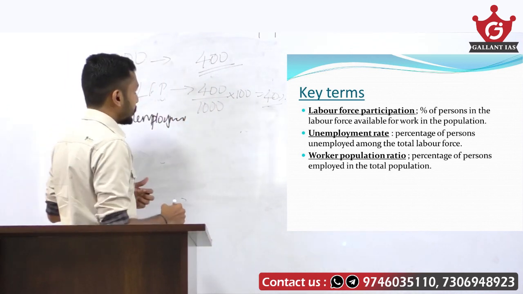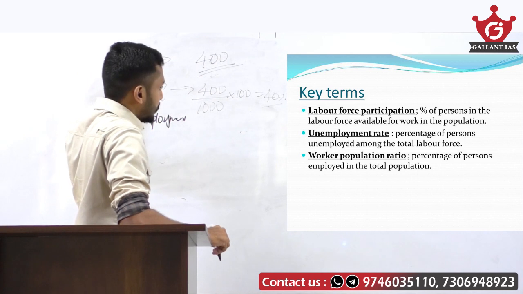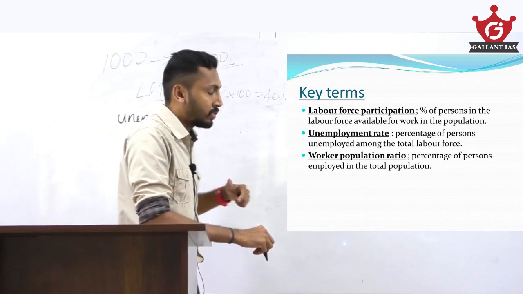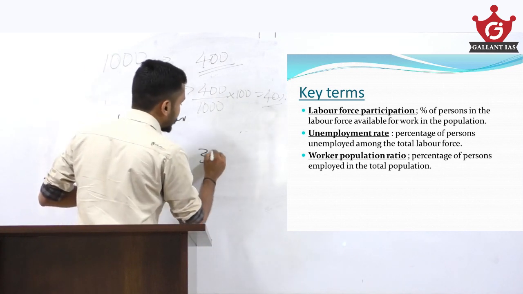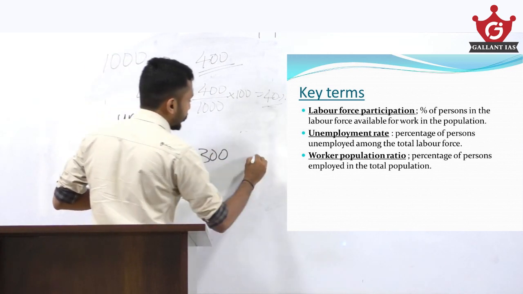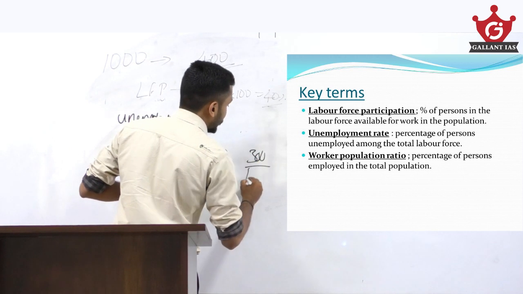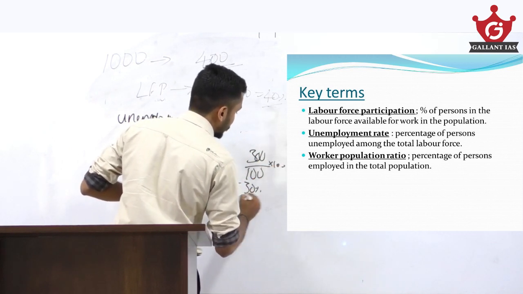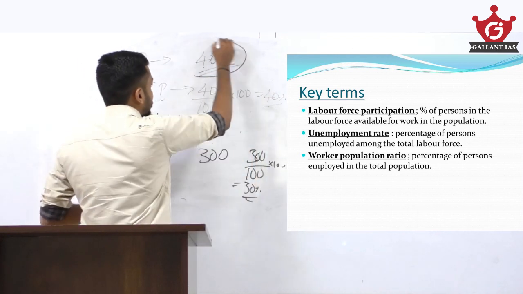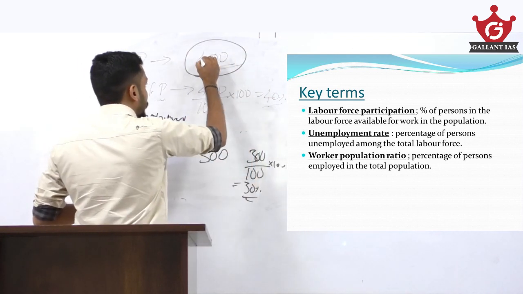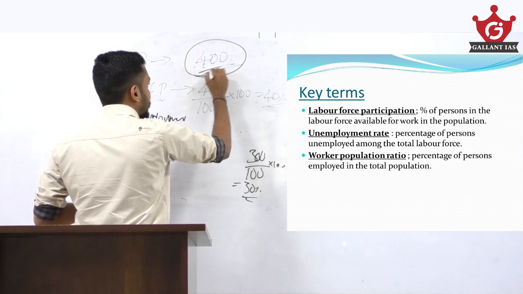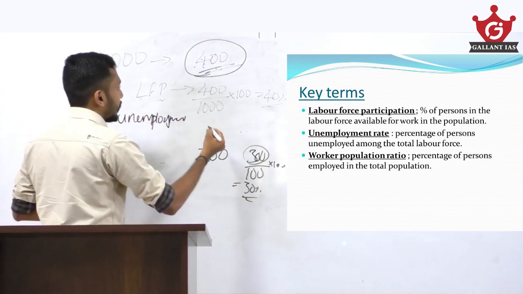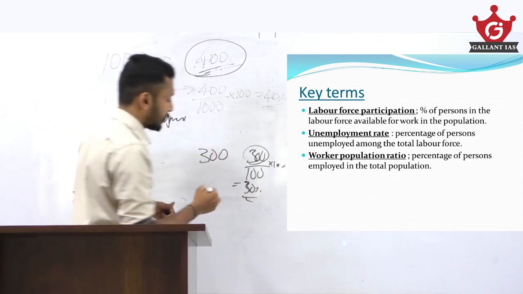Worker population rate means out of this 1,000 population, how many persons have jobs? If 300 persons are working, then the worker population ratio will be 300 divided by 1,000 into 100, that is 30%. Even though 400 persons are available for work, only 300 have jobs, so the worker population will be 30%.